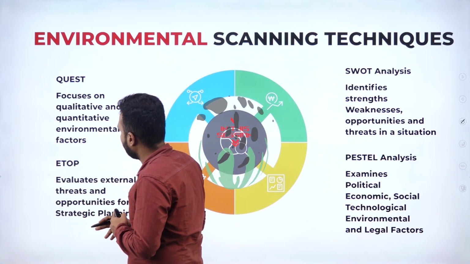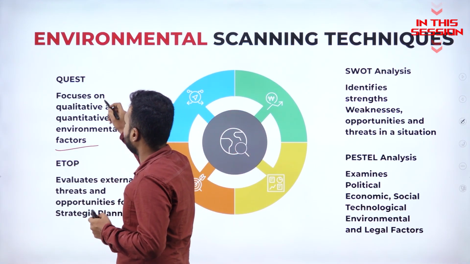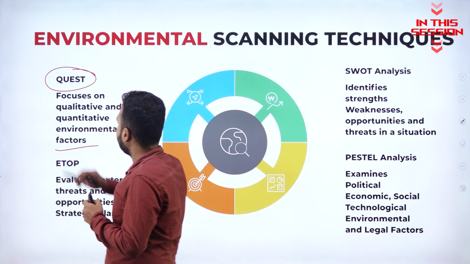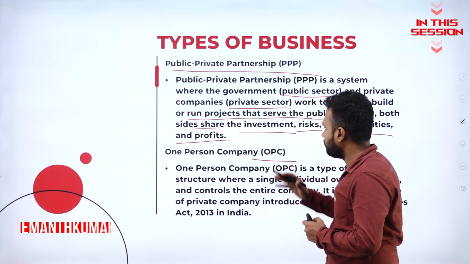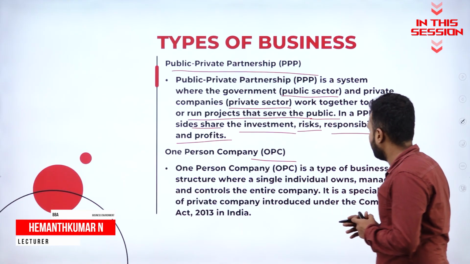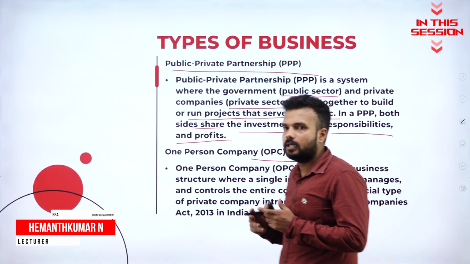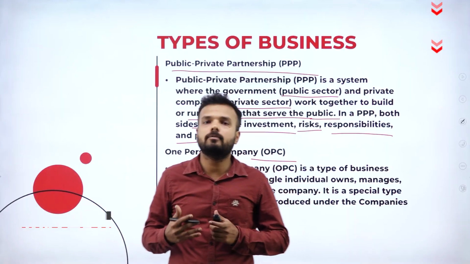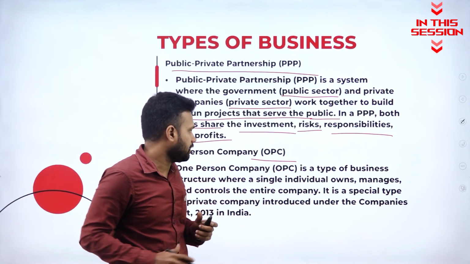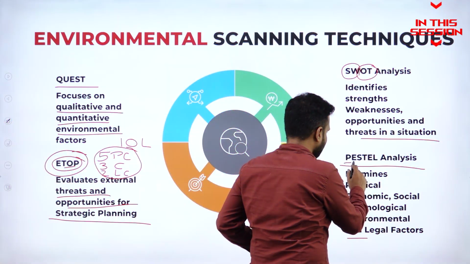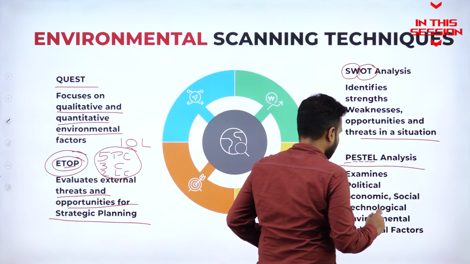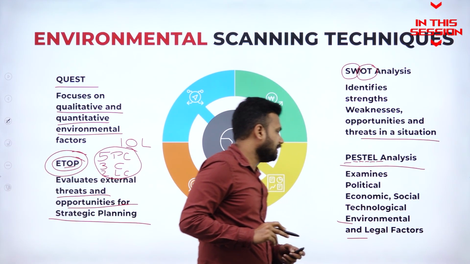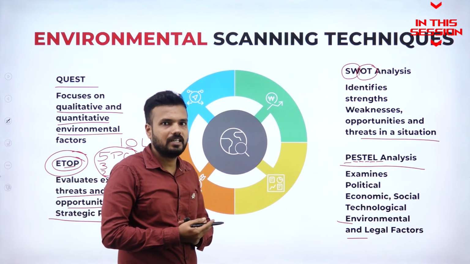Qualitative and quantitative environmental factors. So quest is nothing but the qualitative and the quantitative factors of the environment. When it comes to a one person company, it is a kind of private entity which is completely managed, controlled and ruled by a single individual person, that we call a one person company. Political, economical, social, technological, environmental, legal factors, that we call a PESTLE analysis.